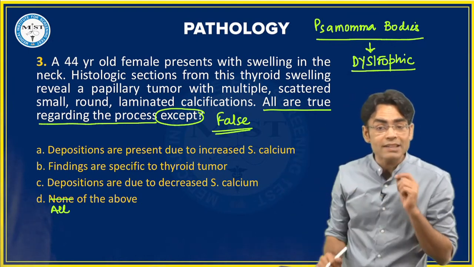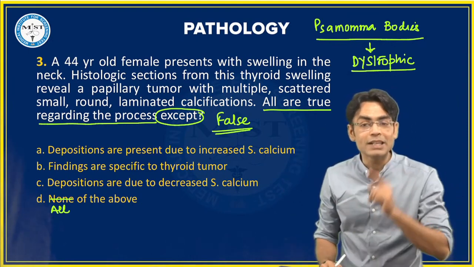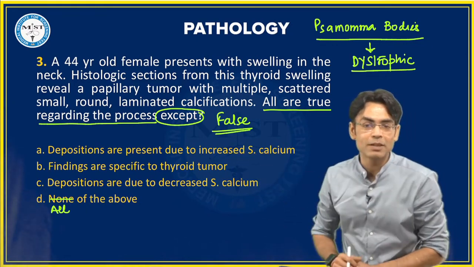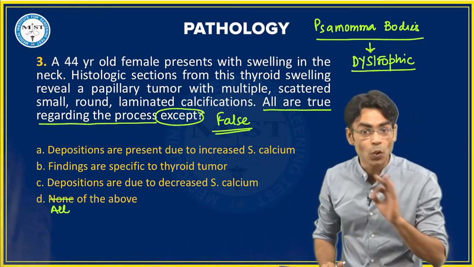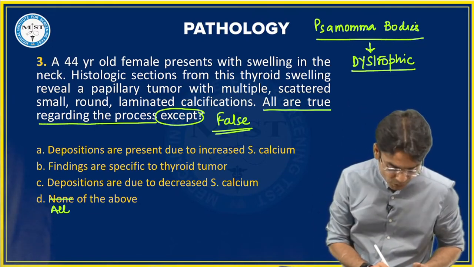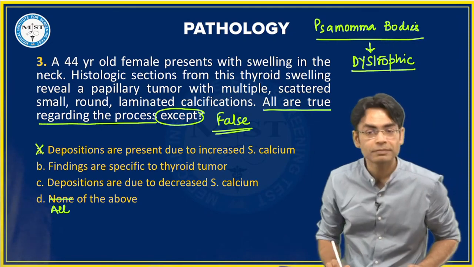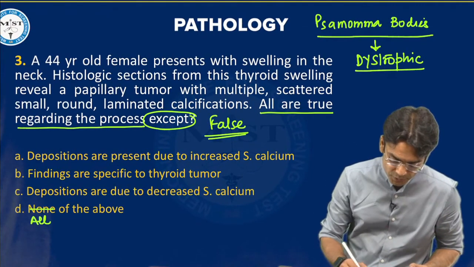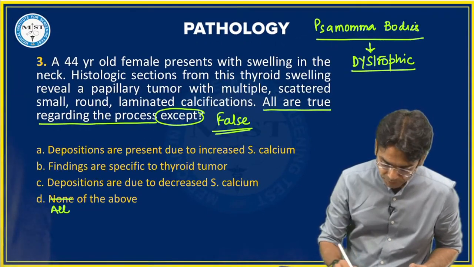So dystrophic calcification है. अब मेरे को बताओ बेटा, in dystrophic calcification what is the serum calcium level? Is it increased? No. So this can't be true. So this is a false statement. False statement है ये. ठीक है, we'll write F here.